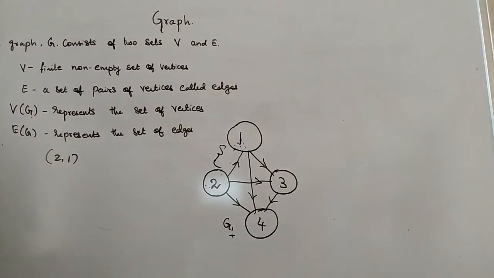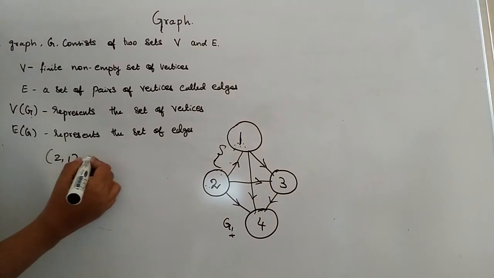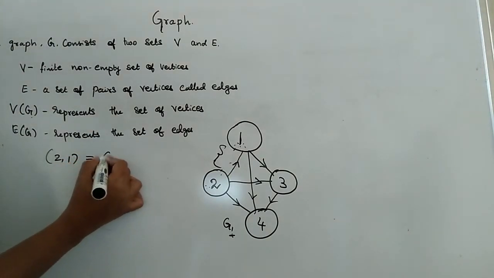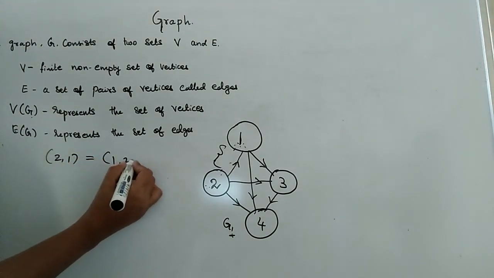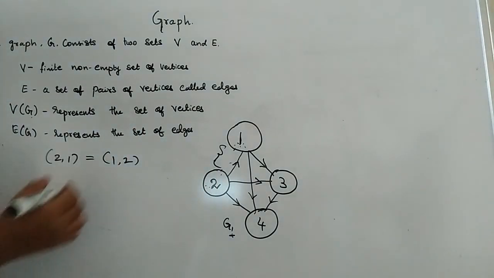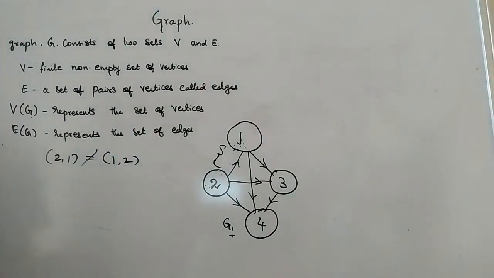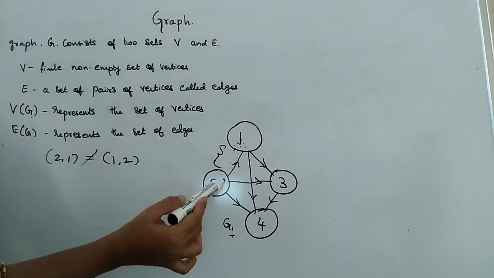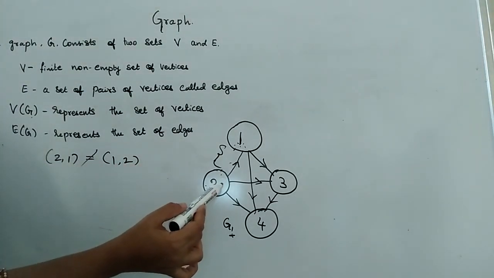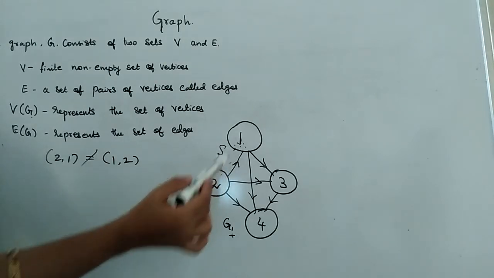I would like to ask you one question. Whether 2, 1 is equal to 1, 2 in a directed graph, it's not equal. Because here we are having the edge connecting 2 to 1.